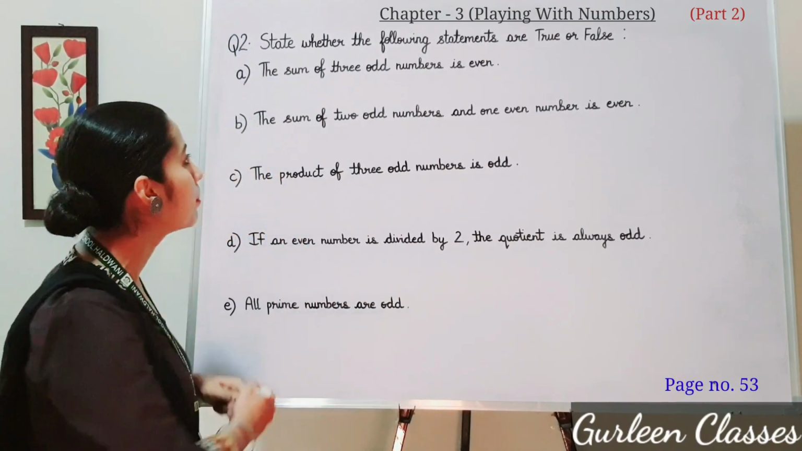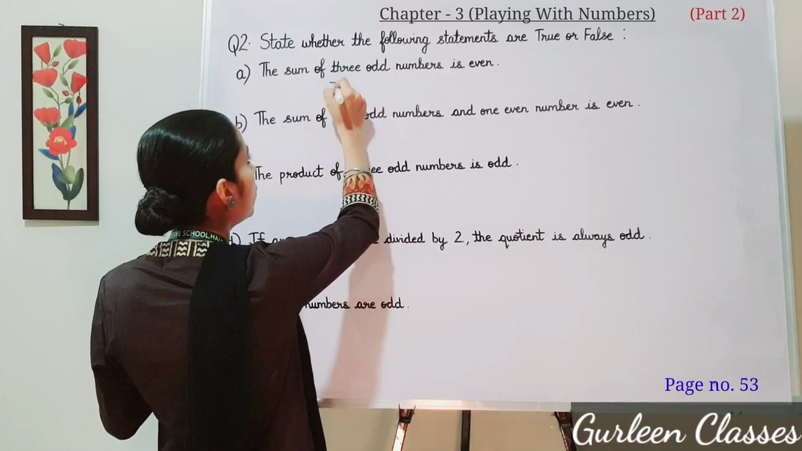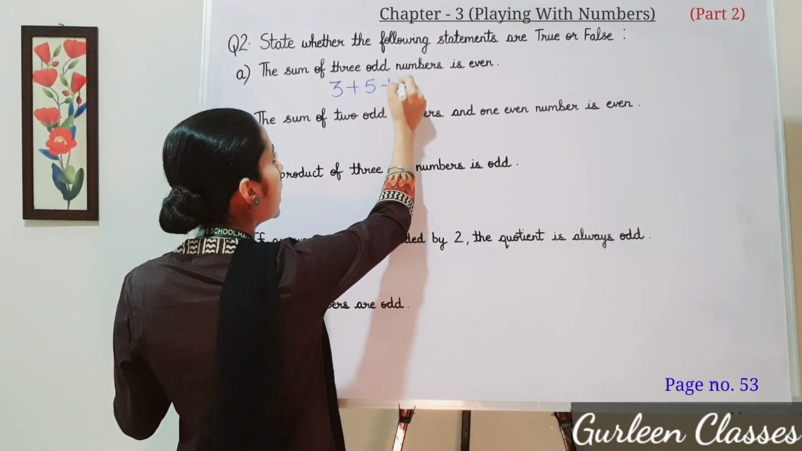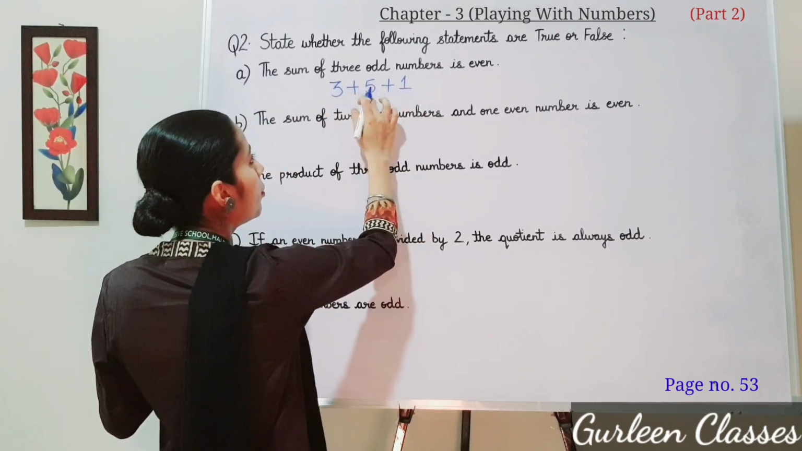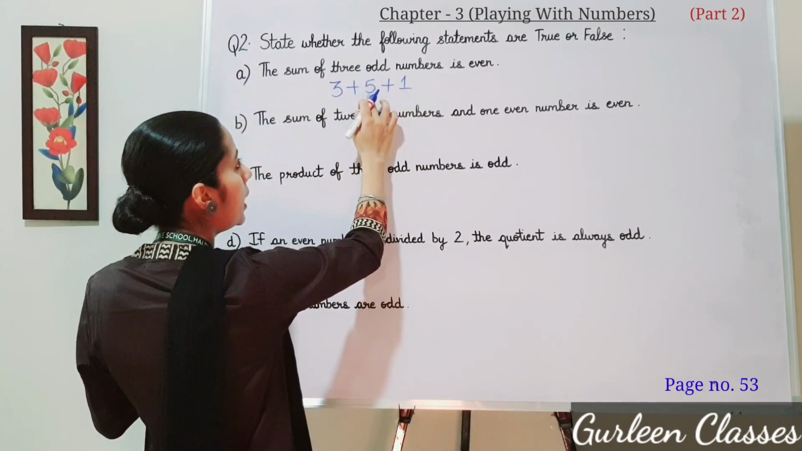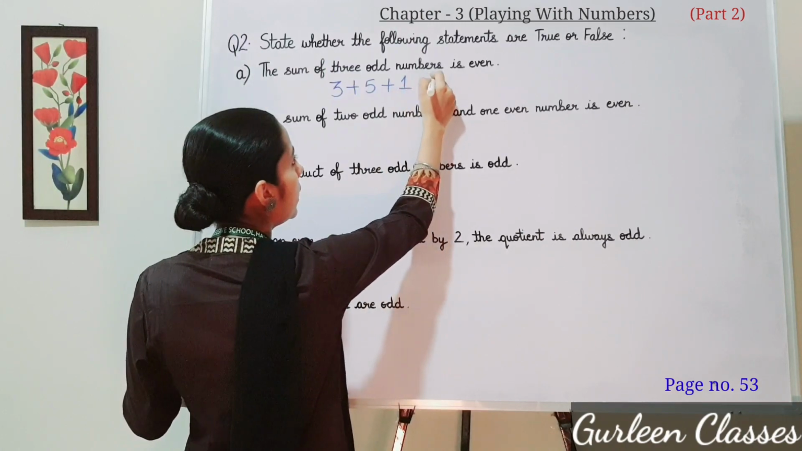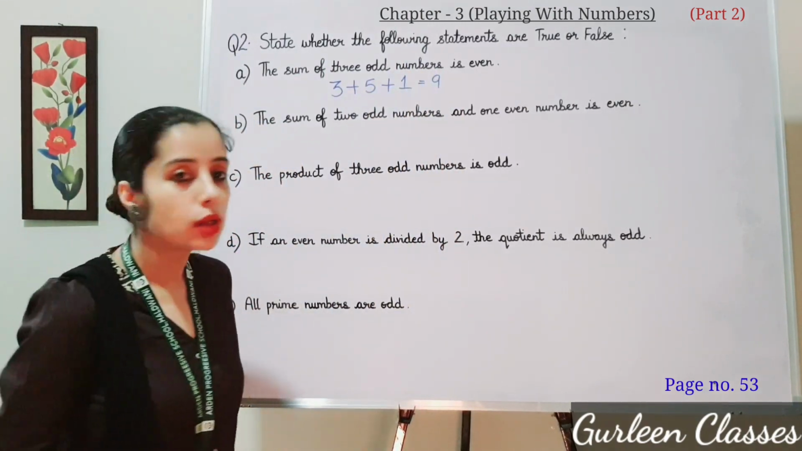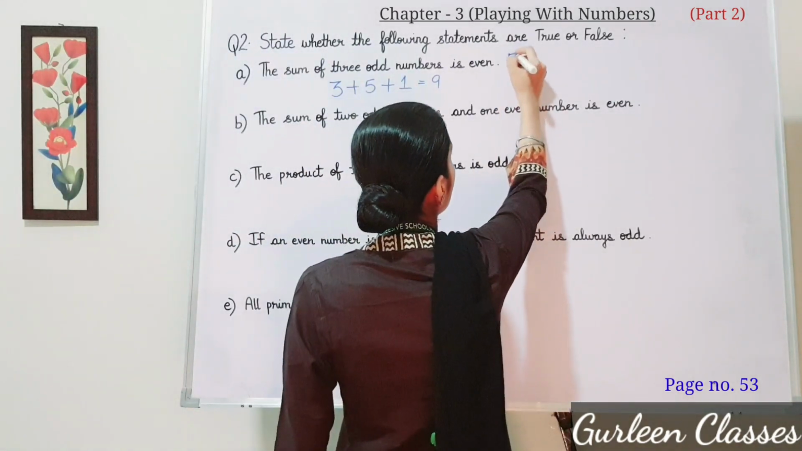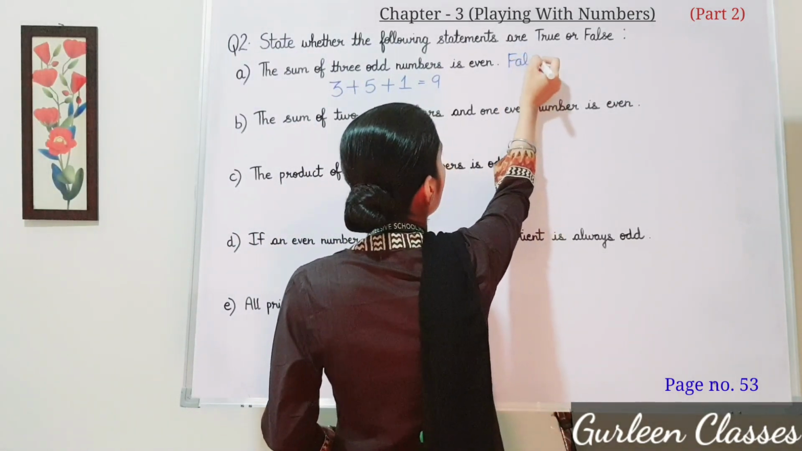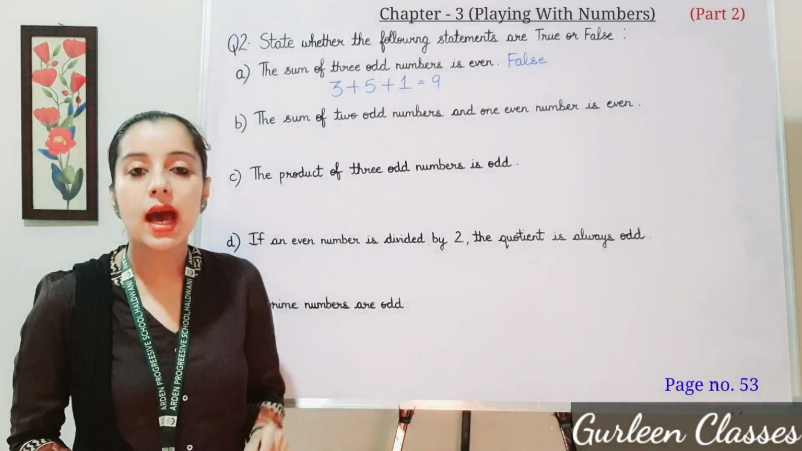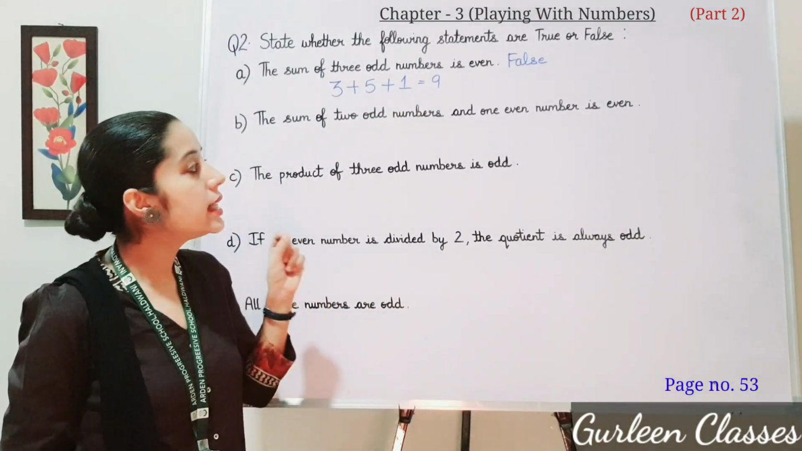So let us take the example. Let us take 3 plus 5 plus 1. Sum of three odd numbers, 3 plus 5, 8, 8 plus 1, 9. So the sum is coming odd. So the statement is false. So right here, false. Now B part, the sum of two odd numbers and one even number is even.